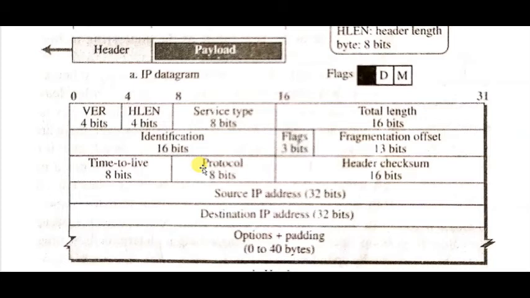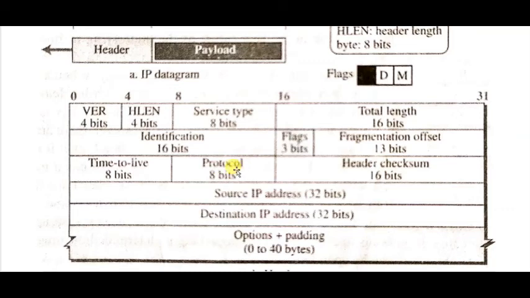If it is TCP, then the value will be 06. If it is UDP, then the value will be 17. So if the IP services are used by TCP, this field will be filled with 06.